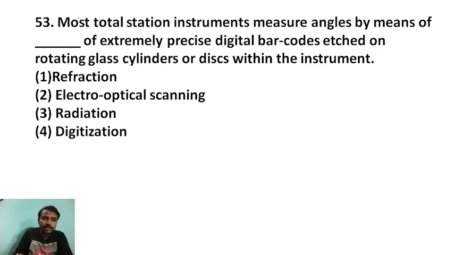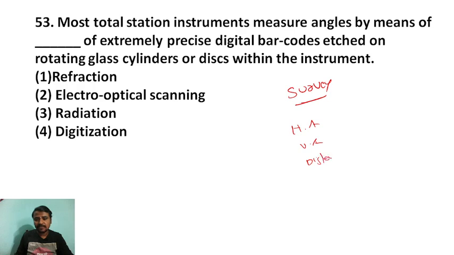Next question, most total station, again this is a survey question. Most total station instruments measure angles by means of dash of extremely precise digital bar codes attached on. So what is the use of total station? It measures horizontal angle, vertical angle, as well as the distance from any given point.